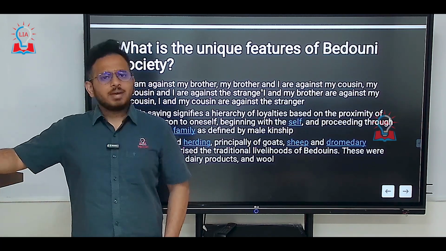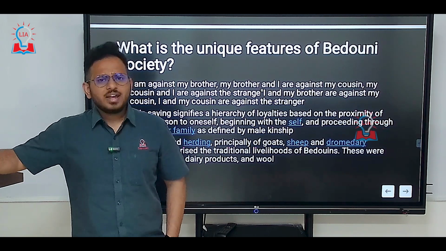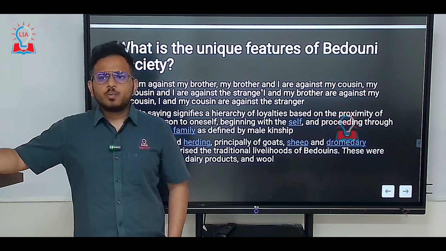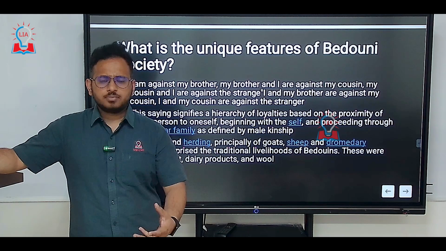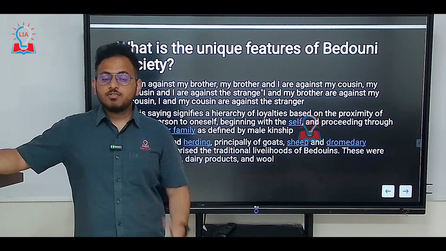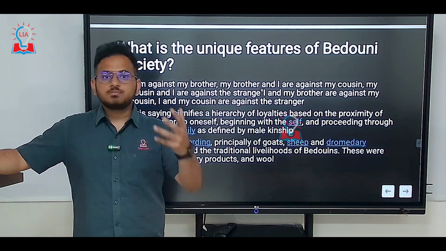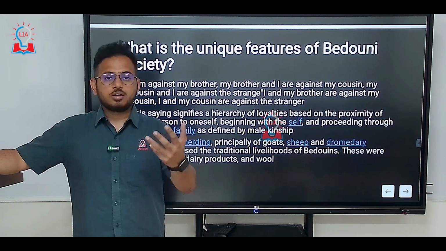See, Bedouins are basically a patriarchal society, very much patriarchal, where the man is the head of the family. That's how the Bedouins look at it. And there's a very important saying about the Bedouins and their social status.